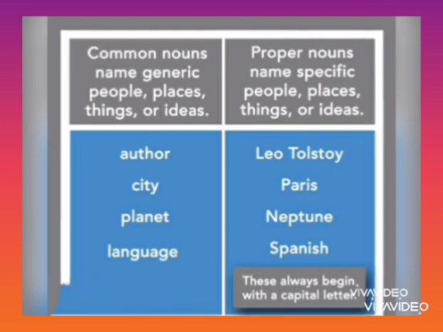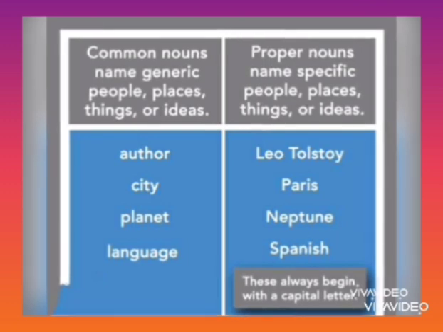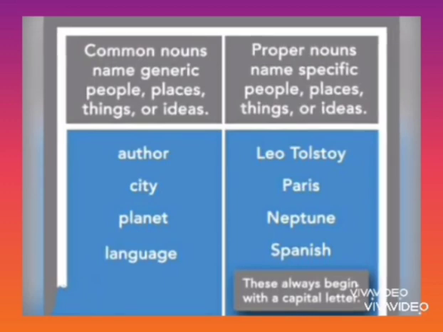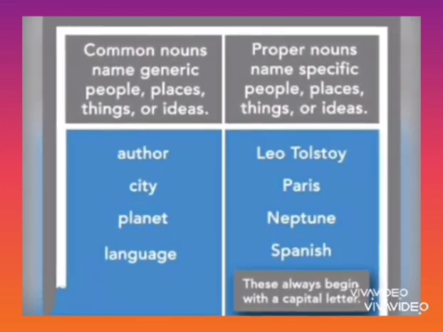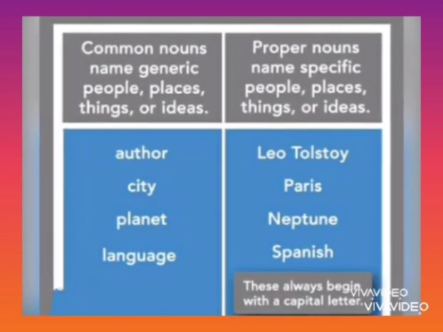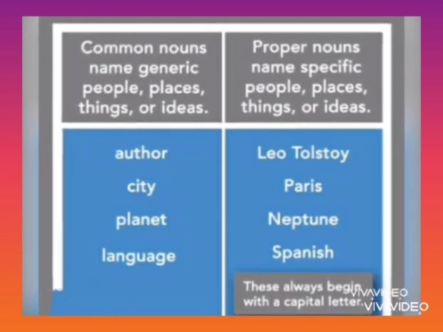Today I shall discuss nouns, articles, determiners and pronouns in detail. So, common nouns name generic or general people, places, things or ideas, and proper nouns name specific people, places, things or ideas. Author, Leo Tolstoy. City, Paris. Planet, Neptune. Language, Spanish. You can see that common nouns stand for any general name and proper nouns refer to a particular person.